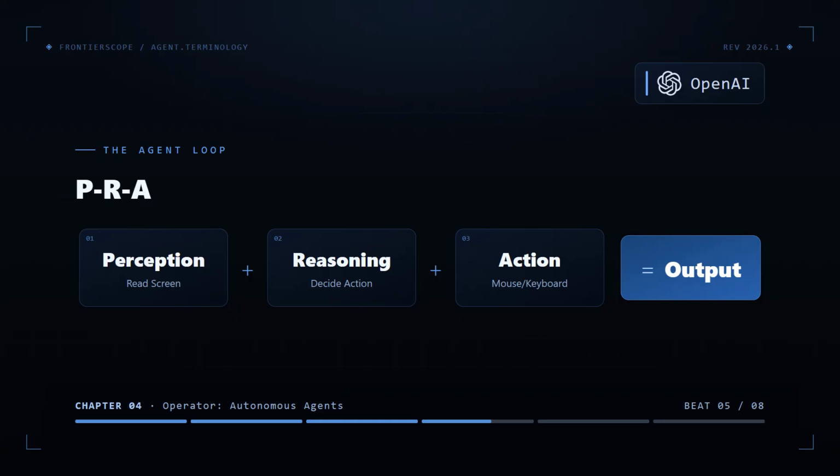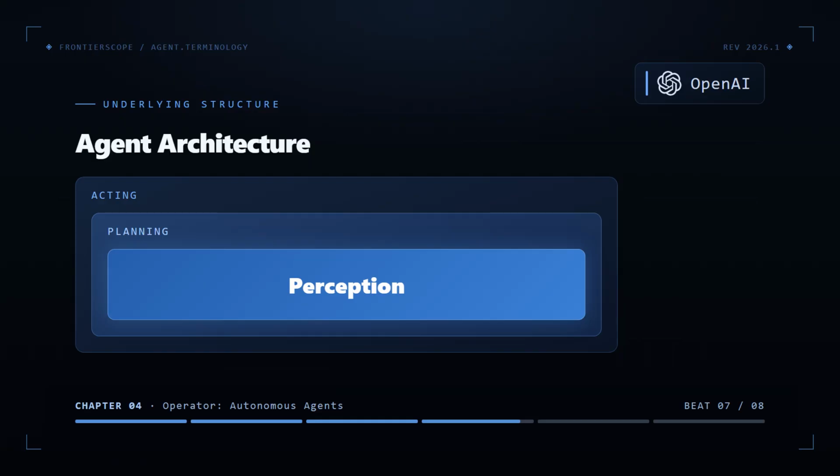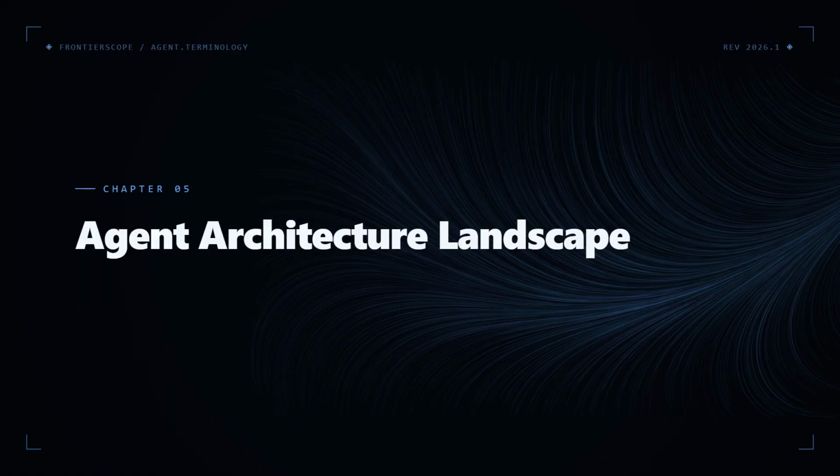Operator runs the familiar perception, reasoning, action loop. Read the screen, decide, act. No new theory there. What's notable is the interface. The whole loop runs through pixels in and mouse and keyboard out, the same surface you use. It maps cleanly onto the planner-executor split from earlier. Perception and reasoning plan, acting executes. OpenAI prefers CUA, but it's the same pattern. It iterates through this loop constantly until the task is complete, and it shows how you can build an agent that's capable of handling more complex, real-world scenarios than a single chat turn allows.